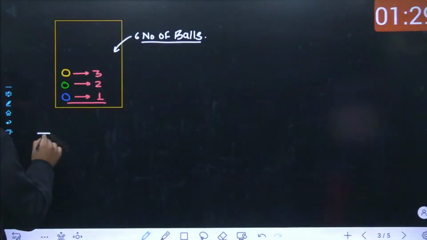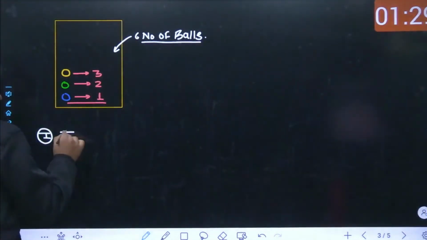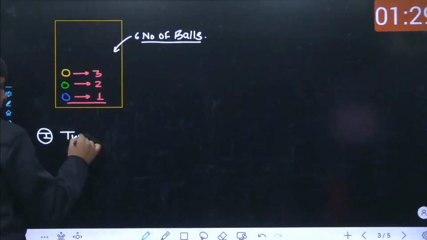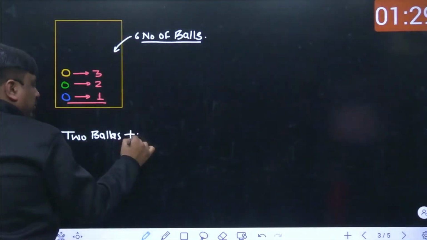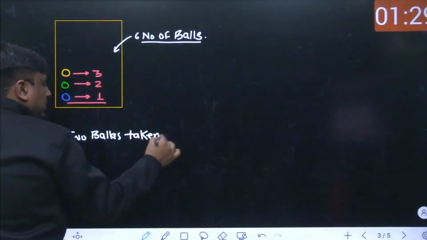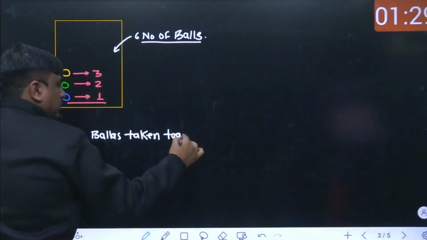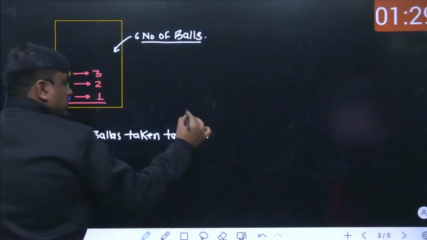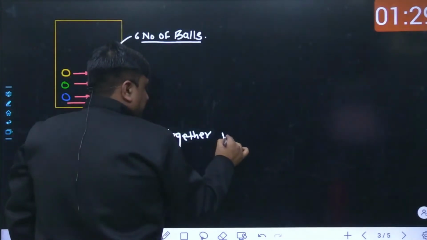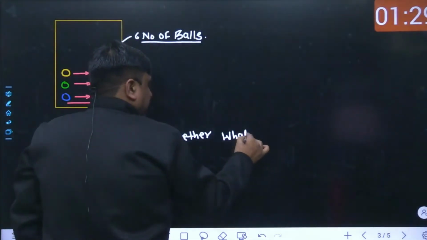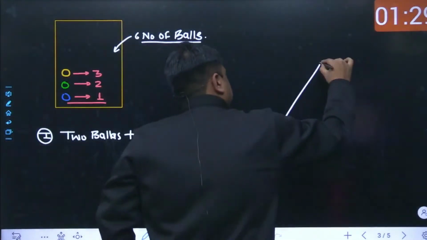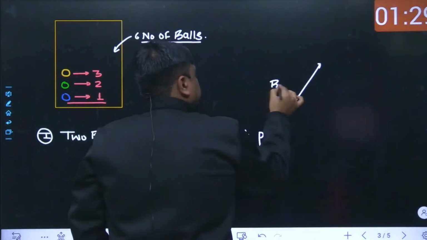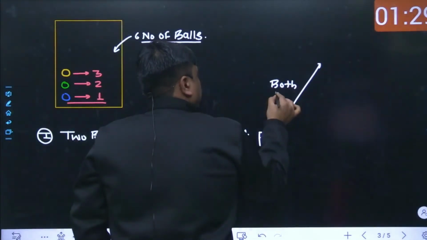The first question: 2 balls are taken together. What is the probability that both are green?